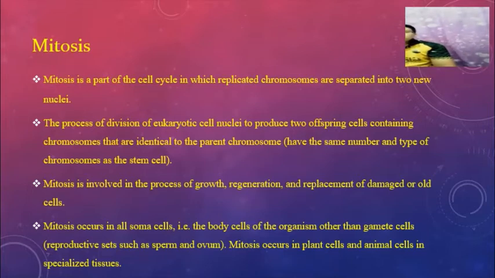Mitosis is involved in the process of growth, regeneration and replacement of damaged or old cells. Mitosis occurs in all somatic cells, for example the body cells of the organism other than gamete cells, the reproductive cells such as sperm and ovum. Mitosis occurs in plant cells and animal cells in specialized tissues.